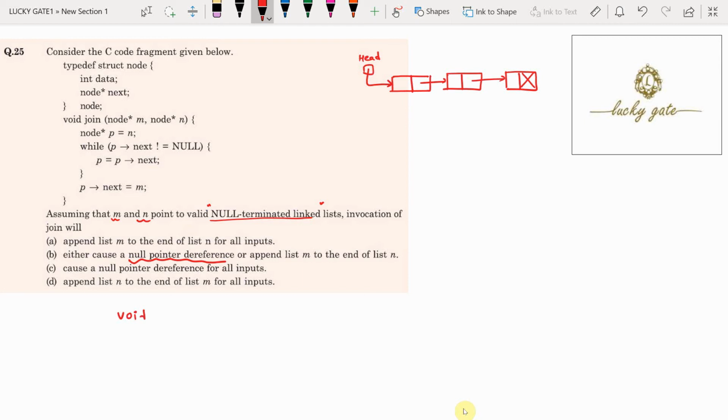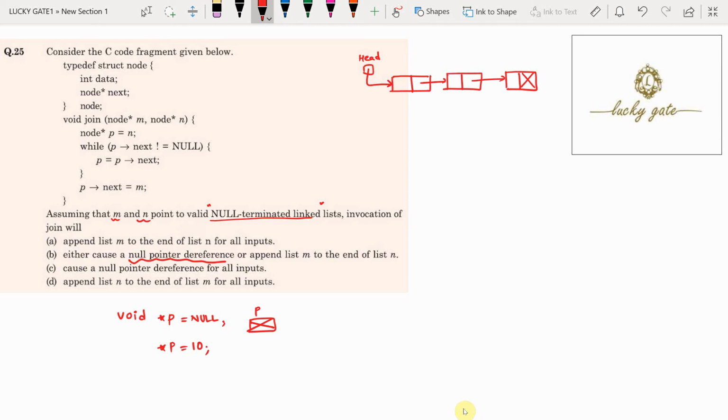Suppose I created a pointer, void star p equal to null. What is the meaning of this? A pointer p is created but not initialized with any variable's address. It is not pointing to any variable; it is simply null initially. Suppose I use star p equal to 10.